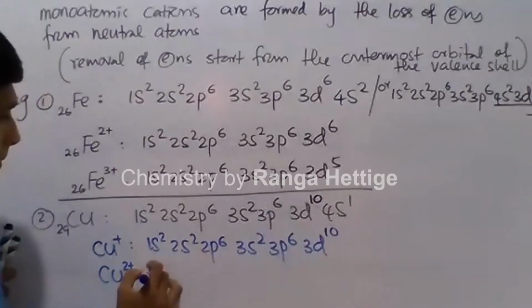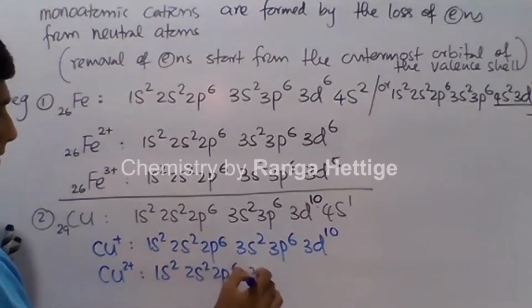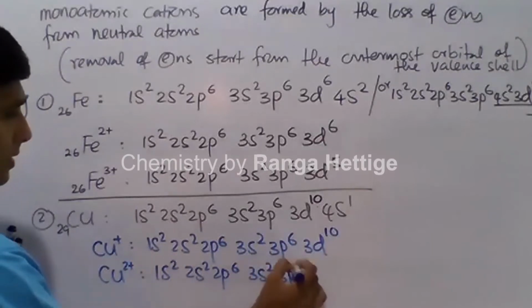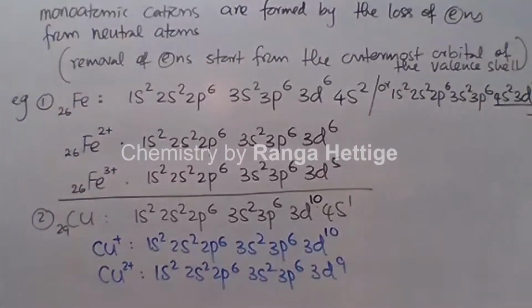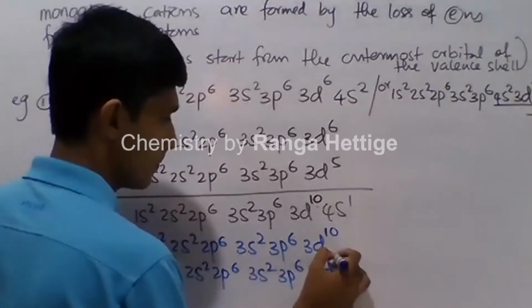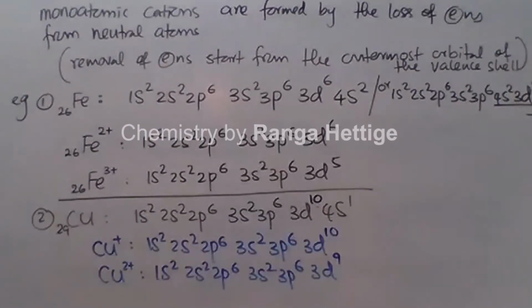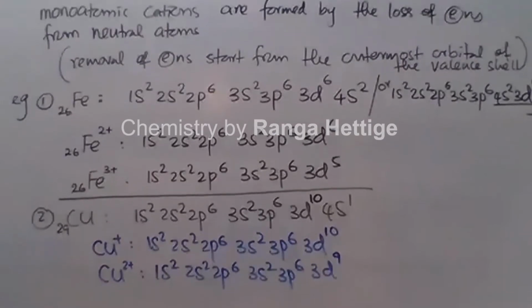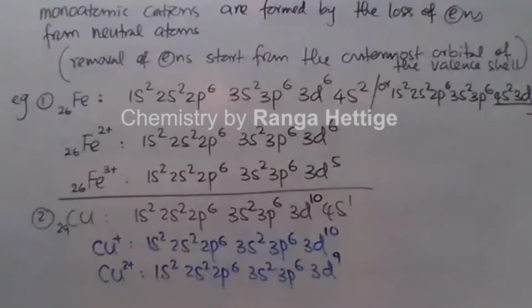Copper 2+: 1s2, 2s2, 2p6, 3s2, 3p6, 3d9. That is the configuration of Cu2+. So this is how we write configurations of ions. There's another important thing I will explain with this.